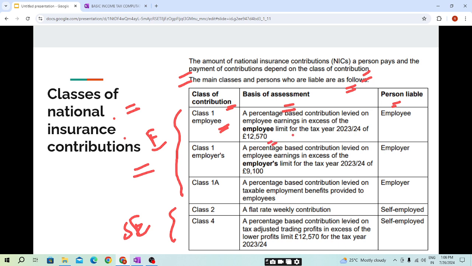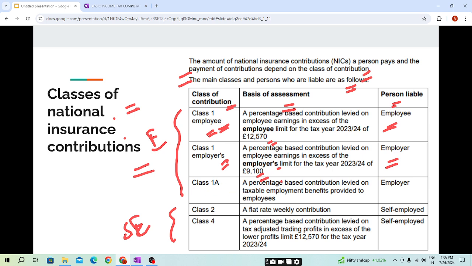We'll be covering in more detail. Above this limit, you need to contribute some amount. And the person liable will be here, the employee is paying for himself. The second type is class 1 employers NIC, a percentage based contribution levied on employees' earnings in excess of the employer's limit for the tax year 23-24 of 9,100 pounds. And the person liable here will be the employer.